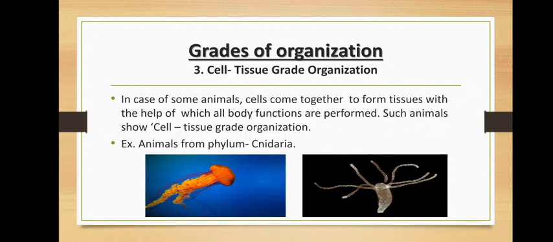Moving on to the next, that is cell tissue grade organization. Now in this type of organization, cells come together and they form tissues. With the help of these tissues, the body functions will be performed by the animals. For example, phylum Cnidaria. So tissue grade of organization, cell tissue grade organization is seen in case of Cnidaria, which is our second phylum.